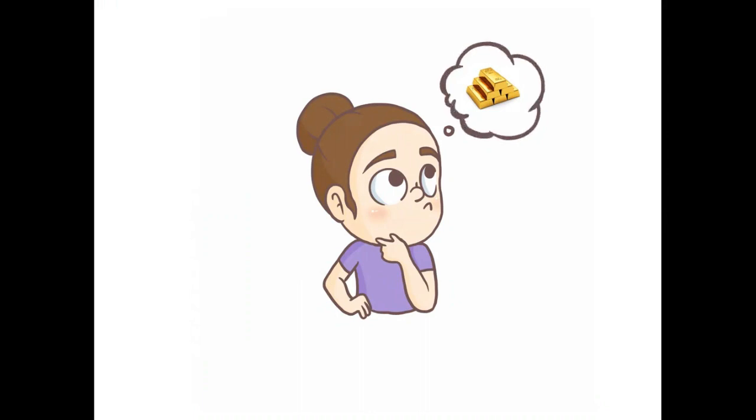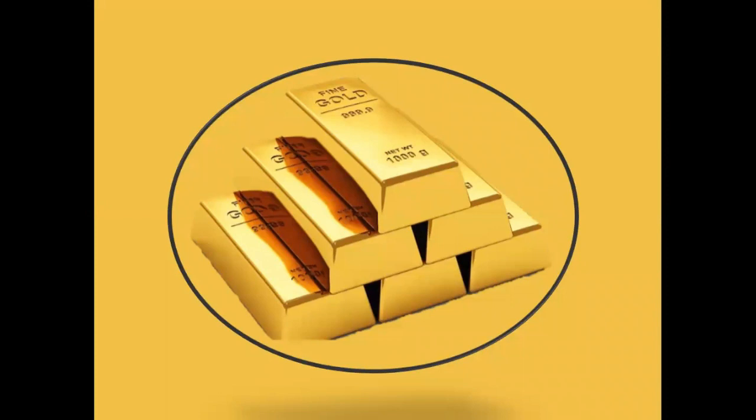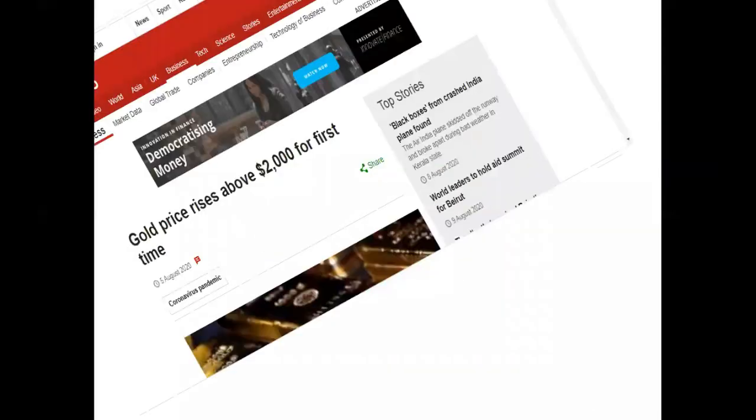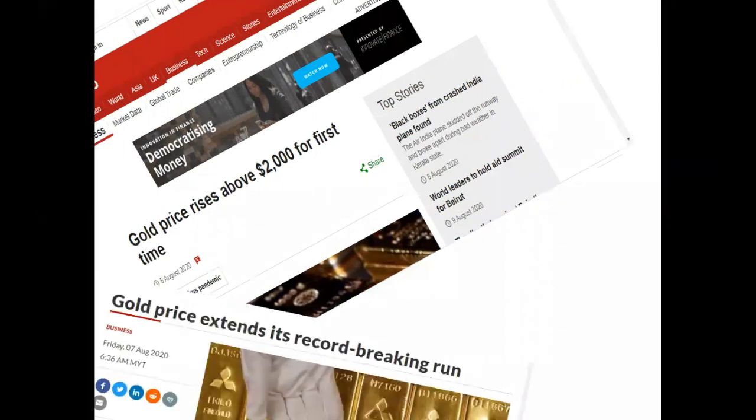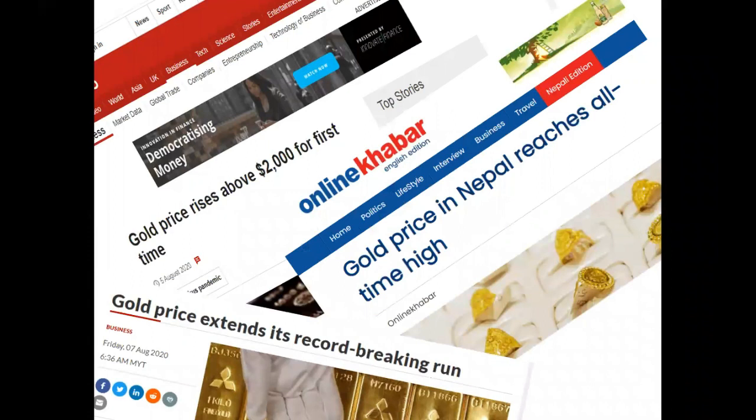So let's talk about what's in everybody's head right now. Well, gold. And why are gold prices fluctuating so much? I mean, just some weeks ago, gold was breaking the charts. It was reaching over $2,000. And Nepal was no less. In Nepal, it reached a staggering 1 lakh rupees and more.